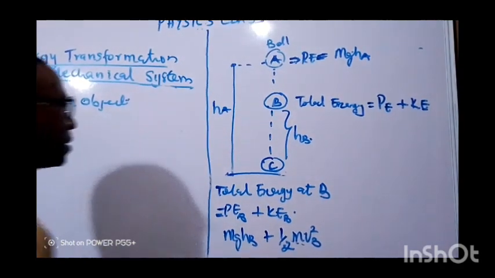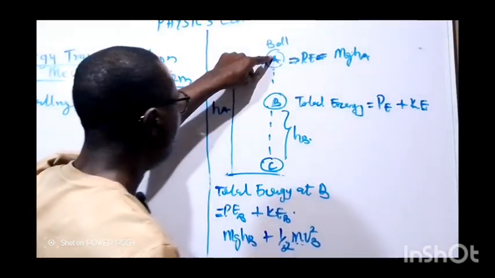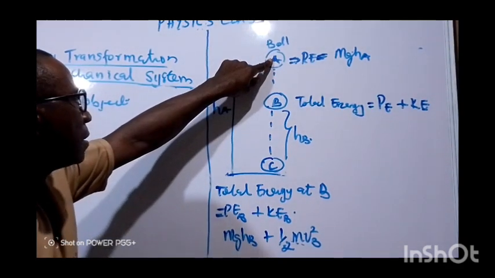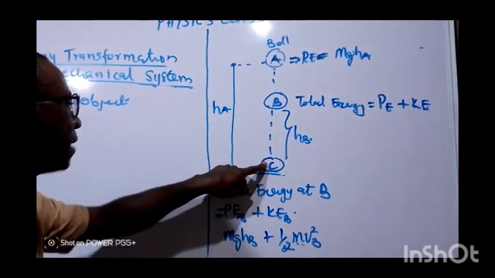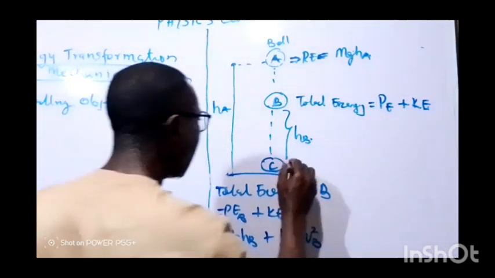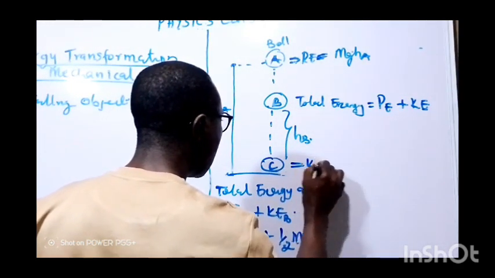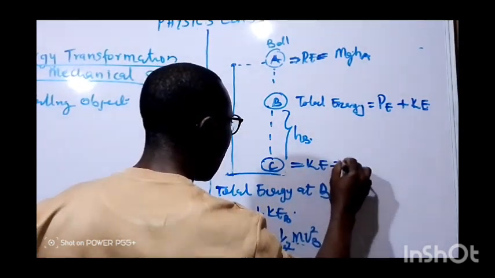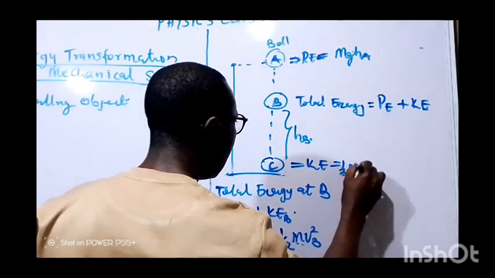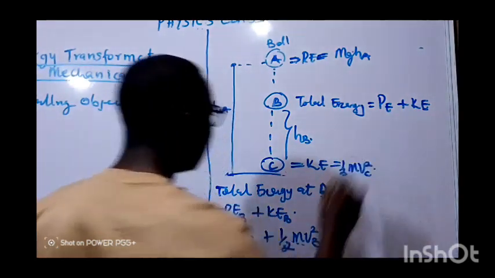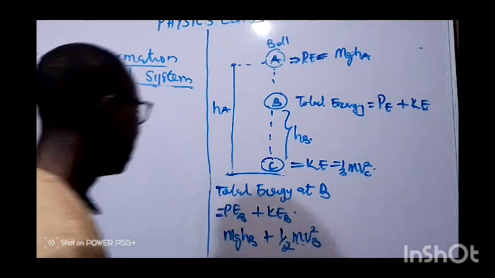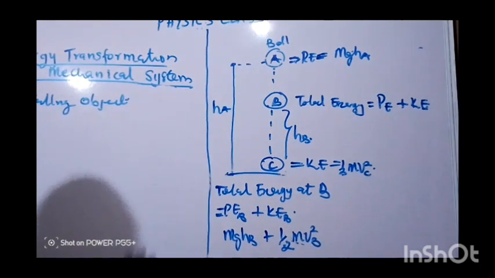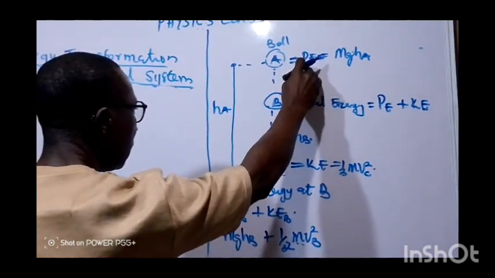Now at C, the energy at A, which is potential energy, will have been totally converted to kinetic energy. So at C, it will be equal to KE, which is half mv squared C. Now we want to calculate the total energy from here to here.